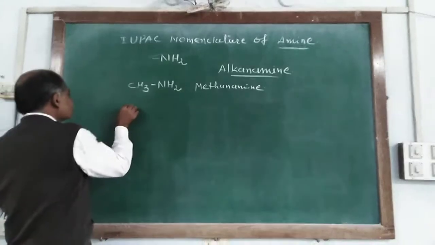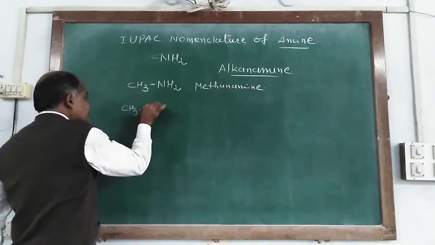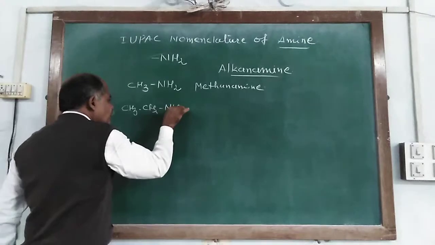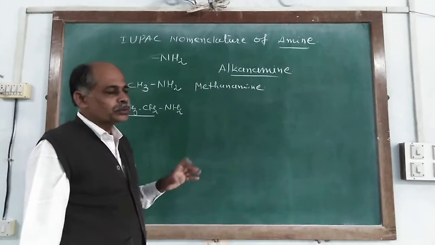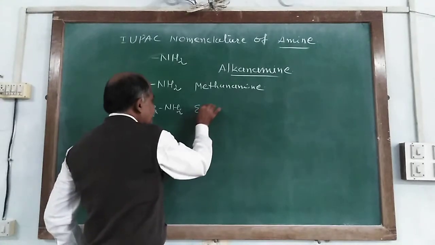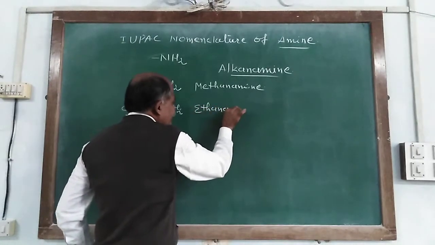Similarly, CH3, CH2 and NH2. Here the number of carbon atoms is 2, so it is ethanamine.